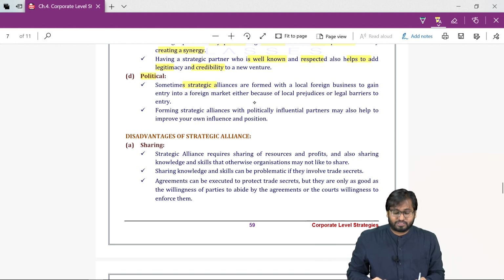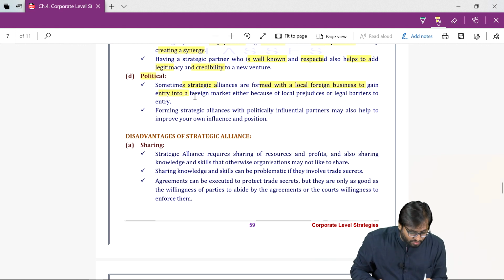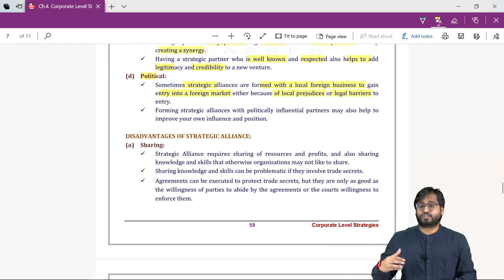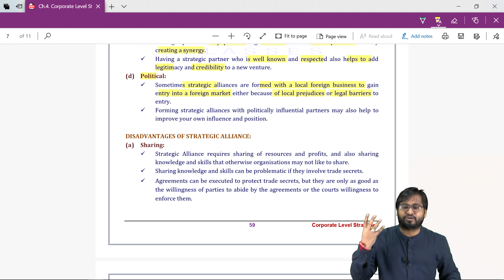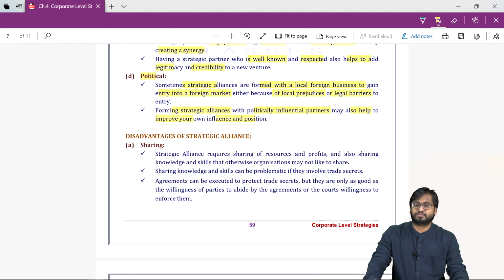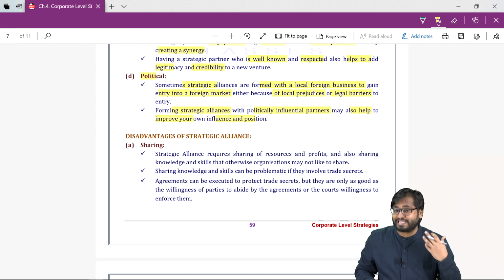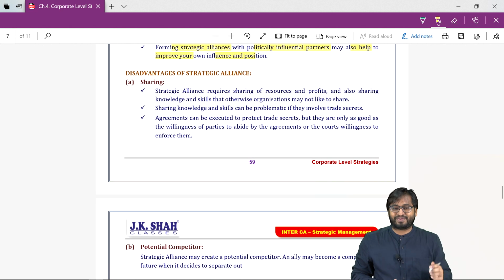Sometimes strategic alliance are formed with a local foreign business to gain entry into foreign market because of local prejudices or legal barriers. Because of the law of land states that you cannot have business as a foreign company, you will have to have someone who's local. Forming a strategic alliances with politically influential partners may also help to improve your influence and position. So if a reputed company is your alliance strategic partner, you can use your connections to develop more businesses in other areas. What are the disadvantages?